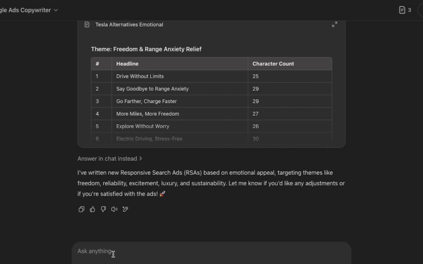Now, here's what I'm gonna do. Write the perfect ad, the perfect responsive search ad from all the previous steps, taking what you believe to be the best headlines and descriptions.